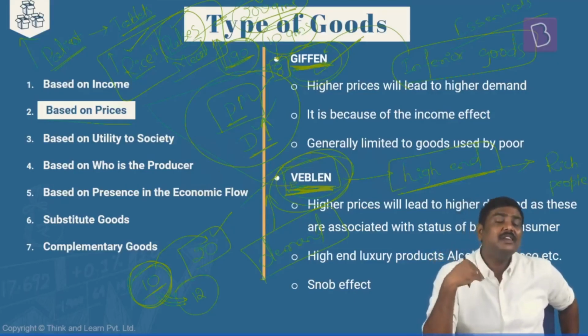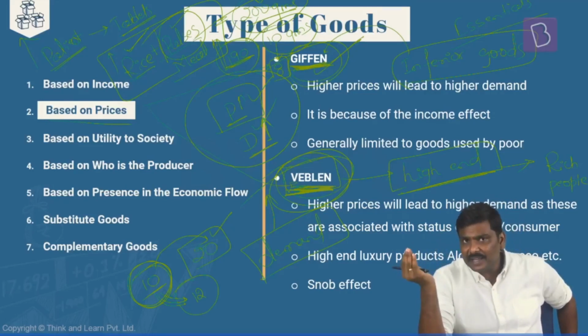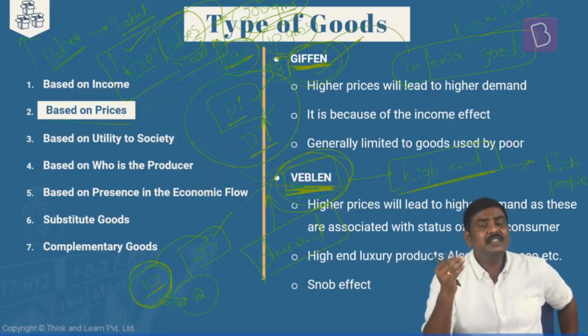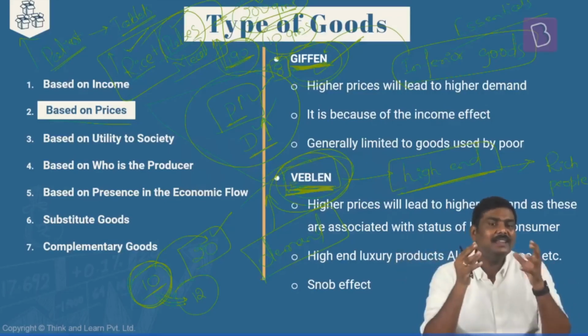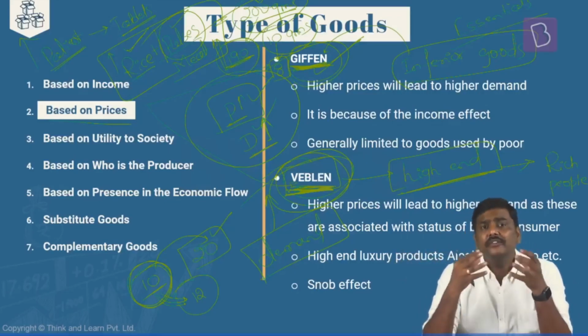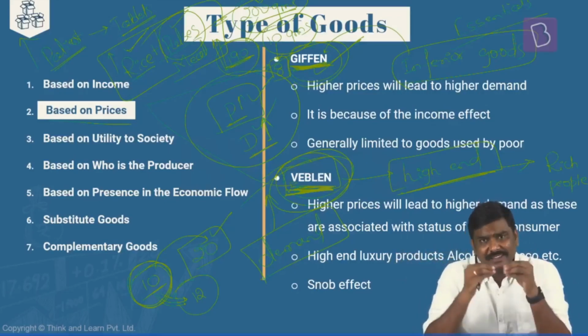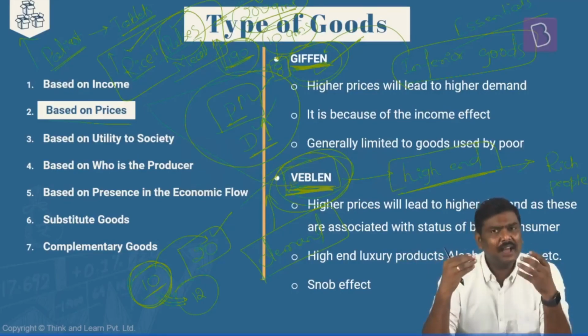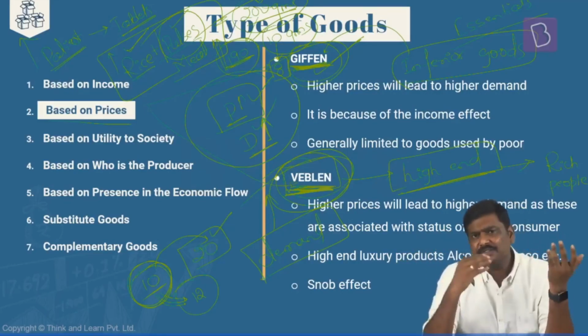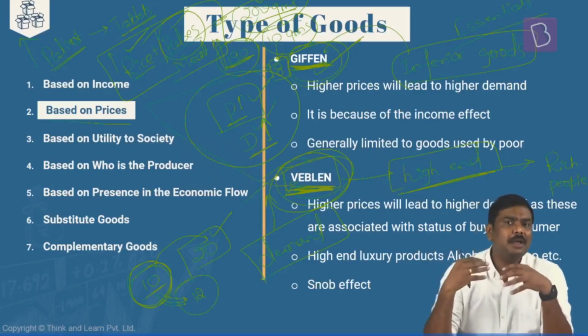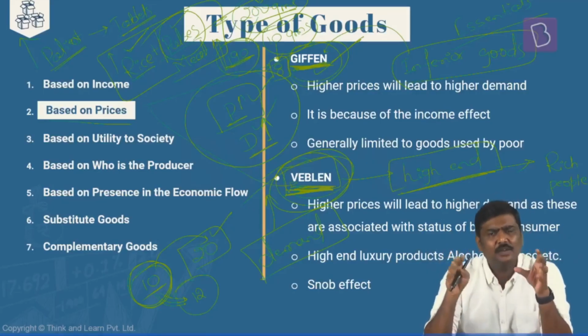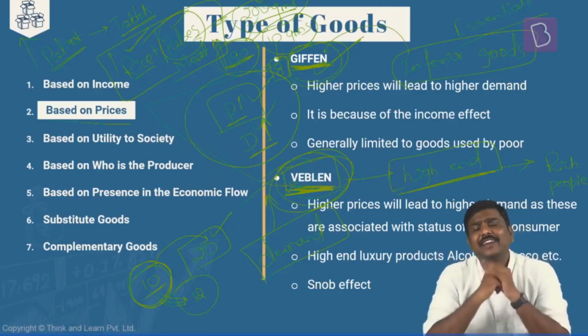Now, why is that? With the rise in the price, the demand is also increasing, right? Generally, it has been seen that in case of any economy, there is a certain section of the society wherein the amount of money that they have, the amount of assets that they have is very, very high, right? In case of India also, you can see there are certain people who will own huge amount of assets, who are very, very rich in the Indian economy.